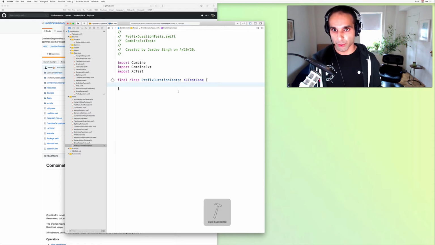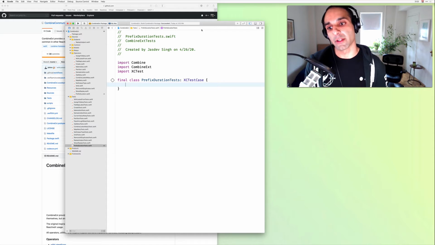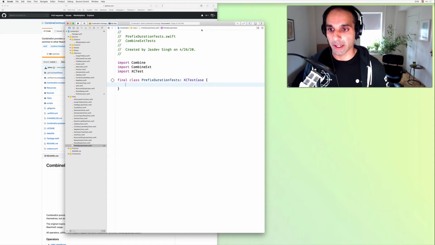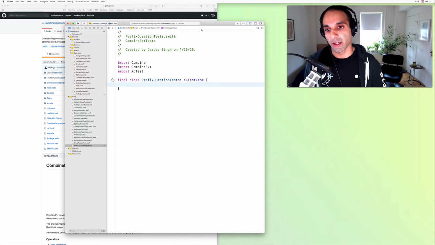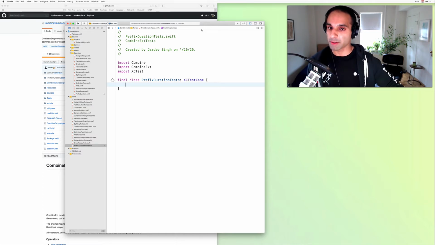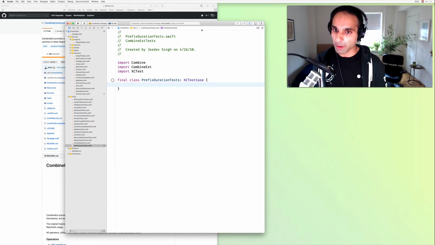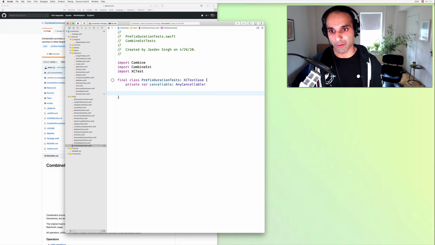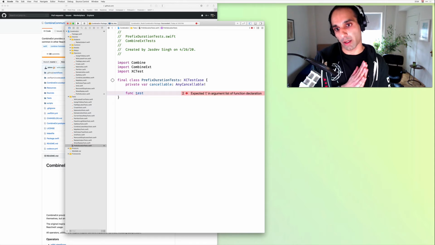And Shift U. Cool. So the first thing to note is that in all of the CombineExt tests, depending on whether you're testing an operator or a utility that involves multiple publishers or a single publisher, in our case, we're going to be testing a single publisher at a time. We need to hold on to the cancelable token that's returned whenever we subscribe to that publisher. So we usually tack on a private var cancelable, AnyCancellable, and since it's private and this is for a test suite, we can force unwrap for now. So for the first test, let's go ahead and test a single value event that comes in within the window